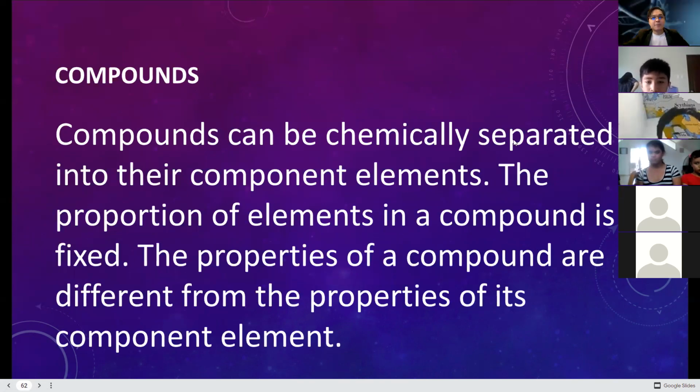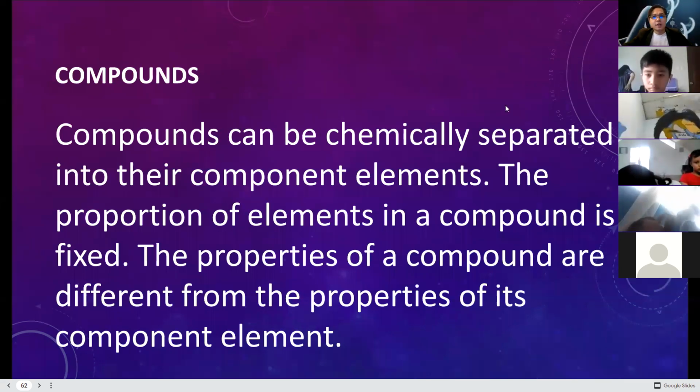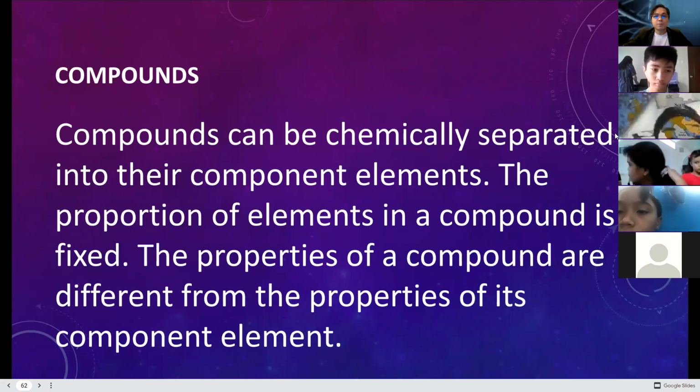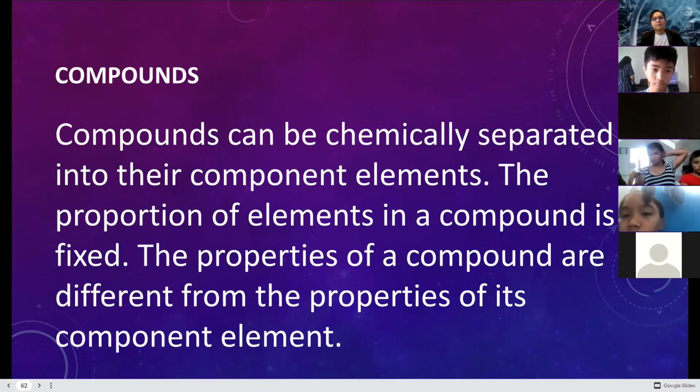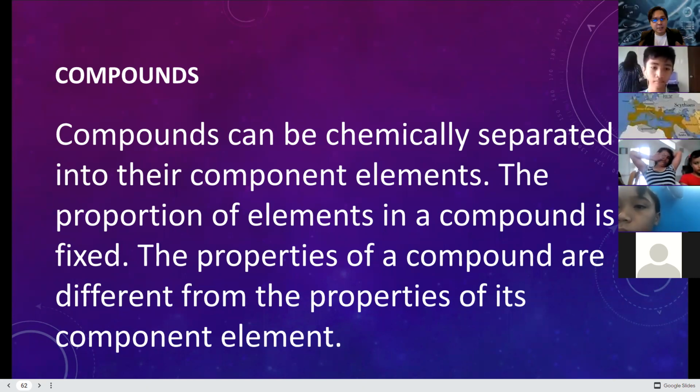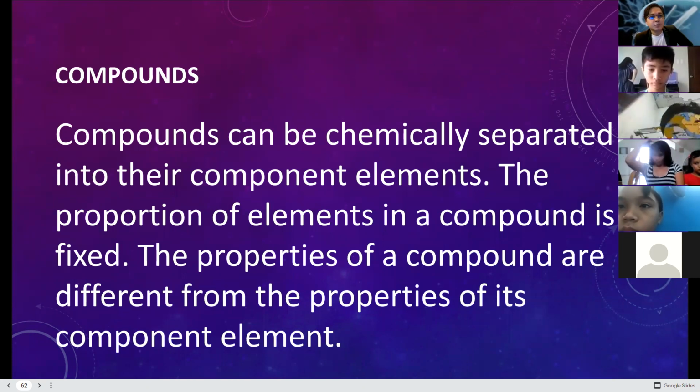Let's move now to compounds. This is the second pure element. How can we distinguish compounds from an element? Compounds can be chemically separated into component elements. Again, the very basic definition of compounds: they can be chemically separated into component elements. For example, your sodium chloride, your salt. Your salt can be separated into sodium and chlorine.